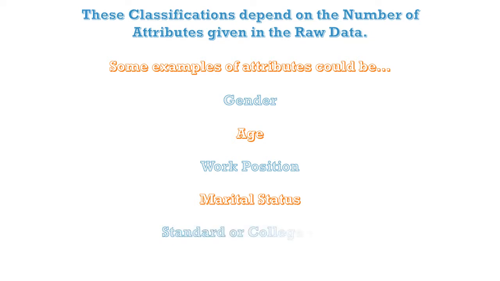Then the standard in which you are studying or the college year in which you are studying, all of these things are attributes. At the end, the area where you are living, state, country, these are attributes, and we have to try to find these things from the given raw data for the purpose of tabulation.